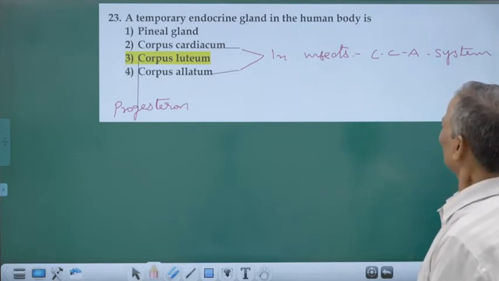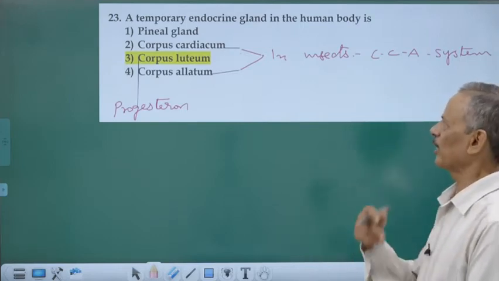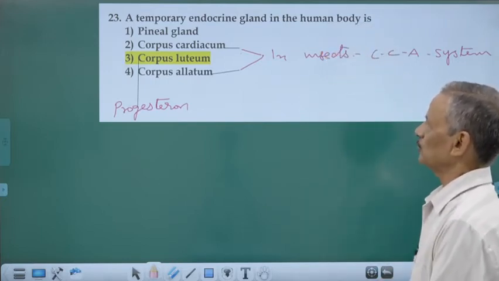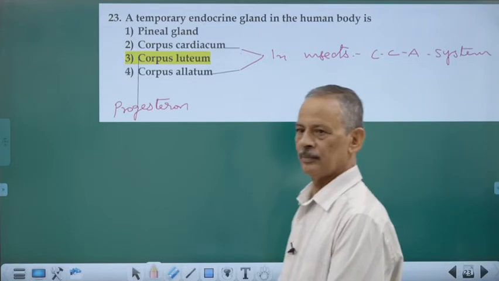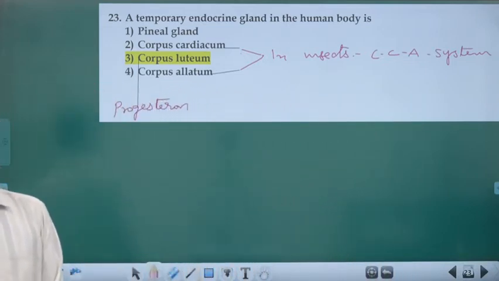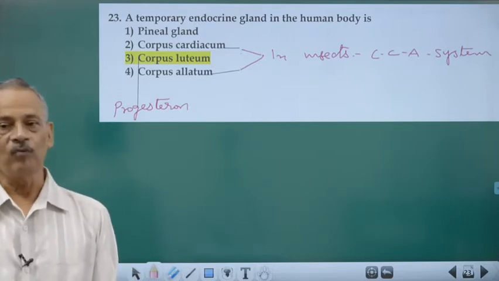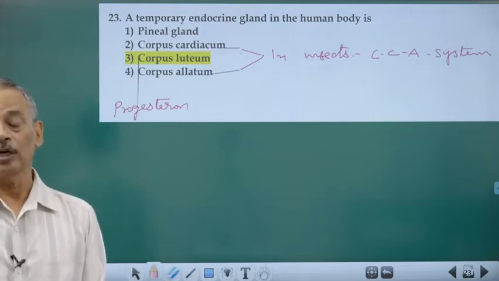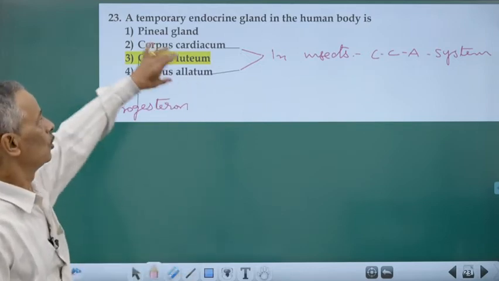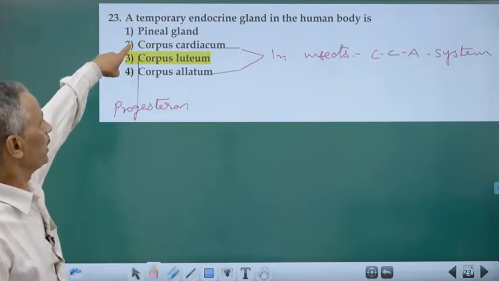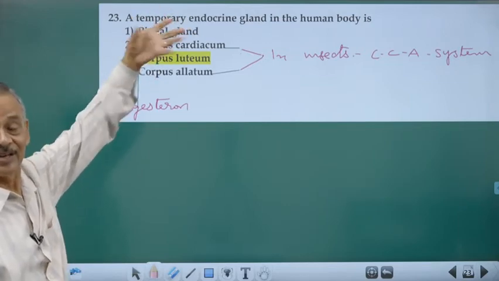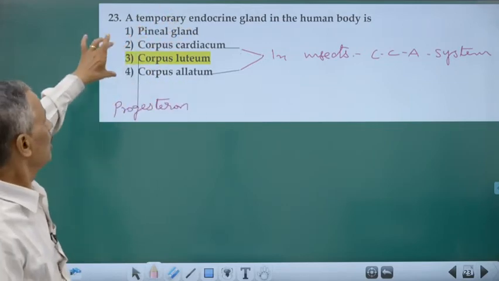A temporary endocrine gland, that's what I have told you, is the corpus luteum. It will be active normally for about 1 week if there is no fertilization, and if fertilization has occurred, till the baby is released out. So that's the corpus luteum. The pineal gland is a permanent gland that acts as the biological clock.